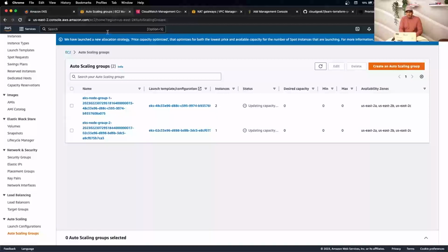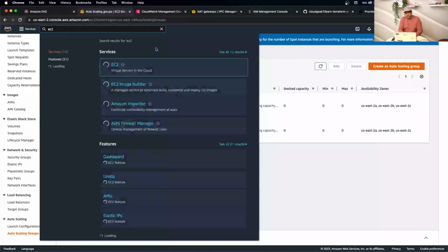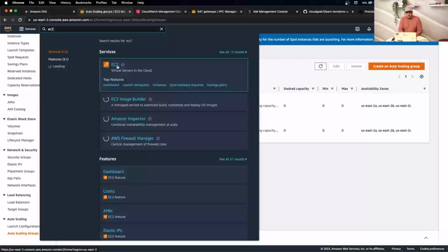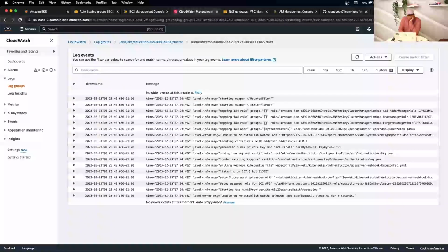So now if I go to EC2, it should shut down my worker nodes. So let's have a look. It's a little slow for some reason, but yeah.